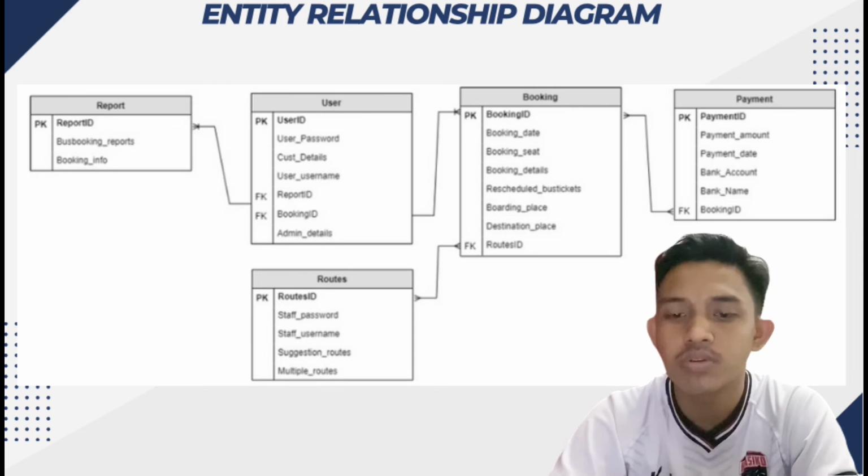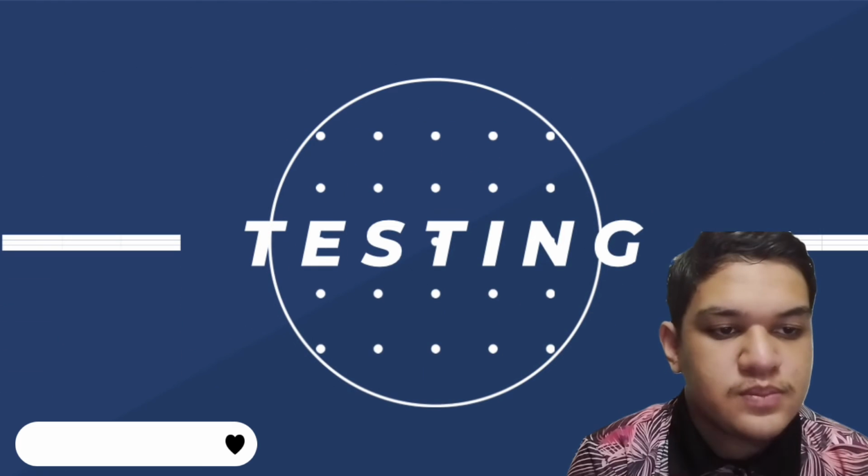And one routes info can be related to many booking seat info. Then one user info can be related to the bus seat ticket report in the system. And the last one is one data regarding booking bus ticket details is related to many payment details, and one data payment info can be related to many booking info.